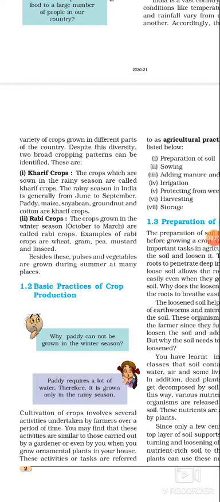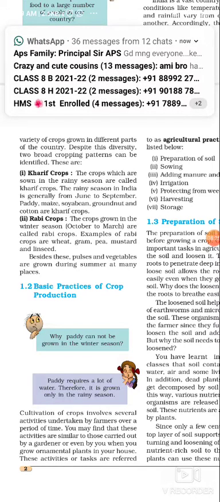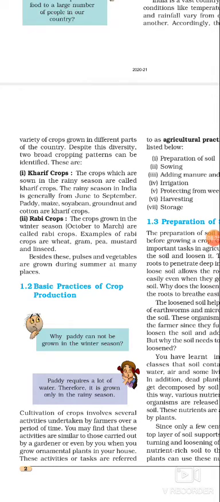Now what are Rabi crops? Beta, the crops that are grown in the winter season, that are grown at the time of winter, are called Rabi crops. You know that the winter season begins in October and ends in March. These crops are grown in the month of October and harvested. Harvested means they are cut down, they are matured in March, and these are called Rabi crops. Examples of Rabi crops are wheat, gram, pea, mustard, and linseed.